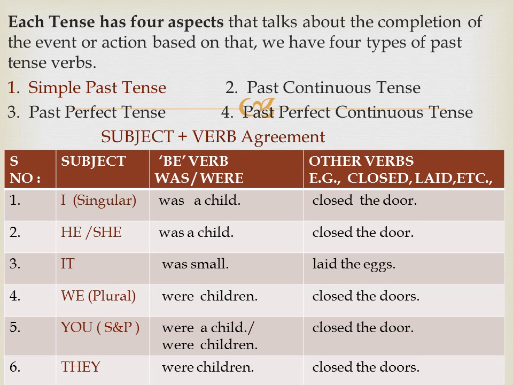Take a little bit of effort while using be verb since it has 2 verbs, was and were. I was a child, he was a child, we were children, they were children. But the subject you conjugates with were for both singular and plural nouns.